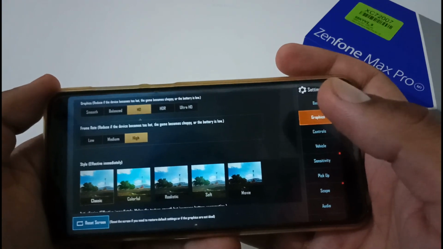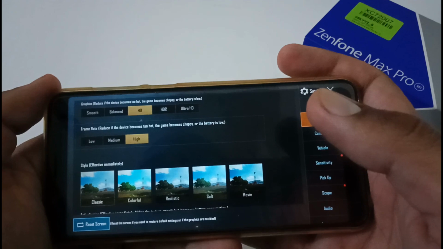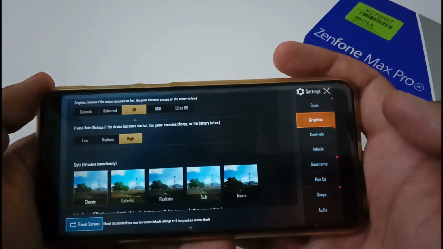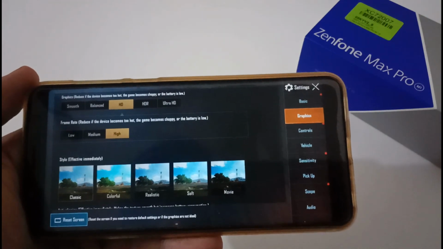Apart from this, I have also noted down the temperature reading. Before starting the game, the temperature of my phone was 32 degrees, and as soon as I completed 1 hour of gameplay, the temperature of my phone was nearly 38 degrees.